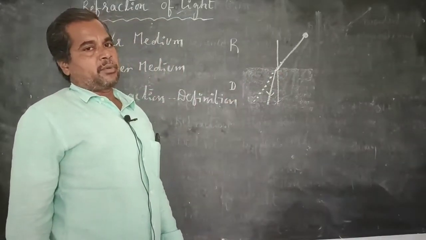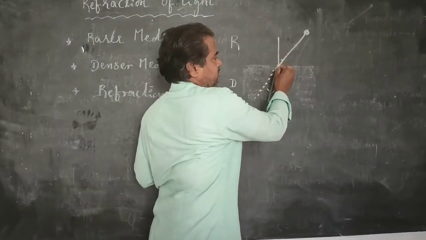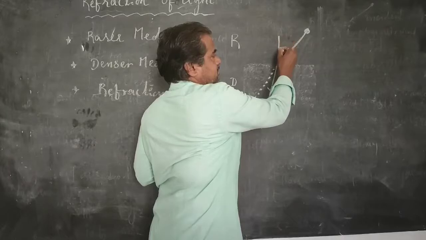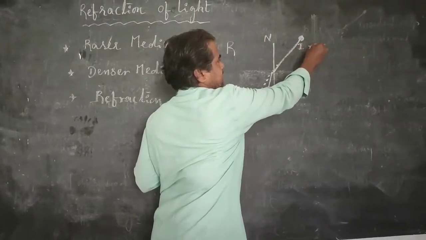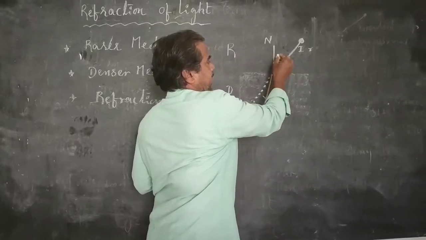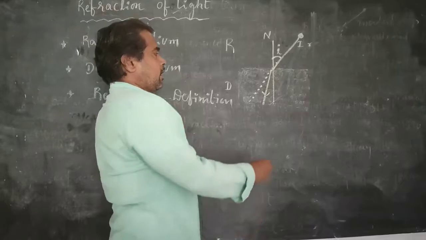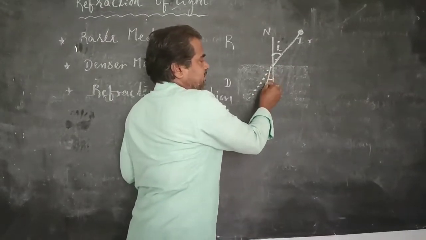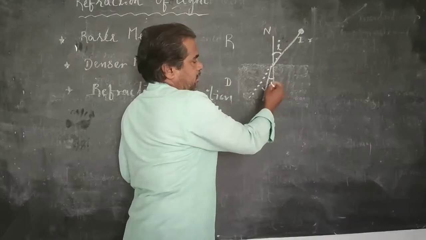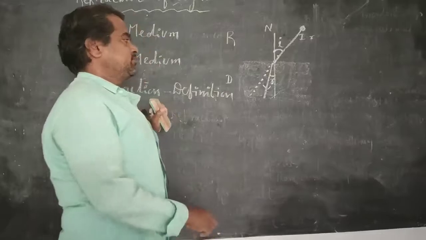Here, two angles are formed. One angle is the angle between the normal and the incident ray, which is called the angle of incidence. And one more angle is formed. The angle between the refracted ray and the normal is called the angle of refraction.